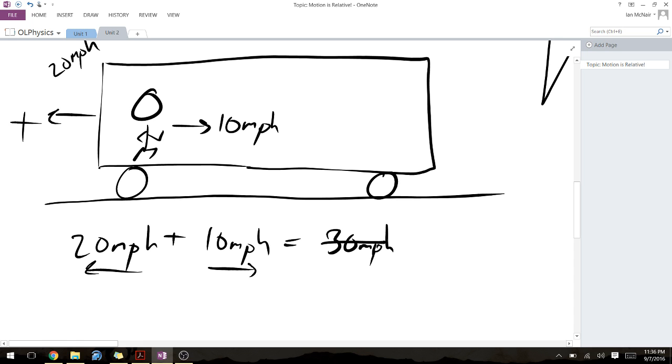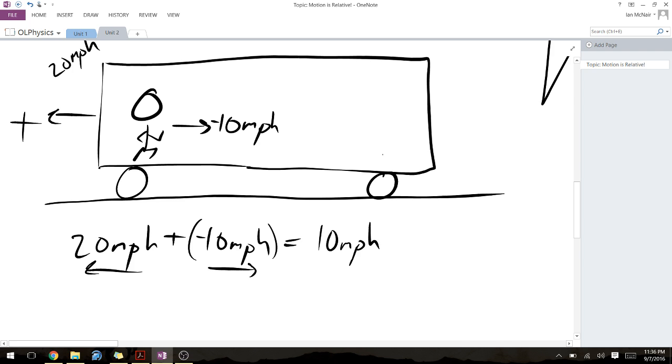So in our frame of reference, what we need to do with movement when it's in opposite directions is just subtract them. Since his direction is pointed opposite of positive, we would call him moving at negative 10 miles per hour. So we throw a little negative in there. Now if we want to solve this, it's actually pretty easy. We get 10 miles per hour. So in our frame of reference outside of the bus, if we saw him moving at 10 miles per hour, we would see him moving back towards the back of the bus.